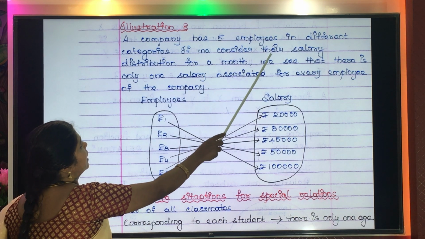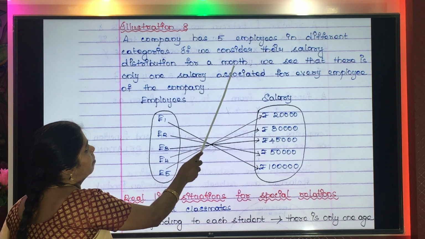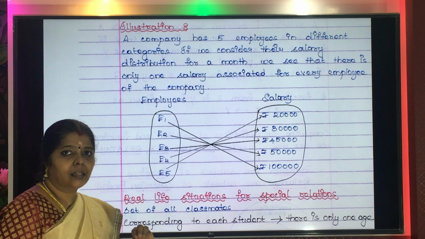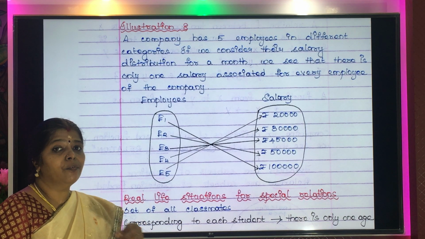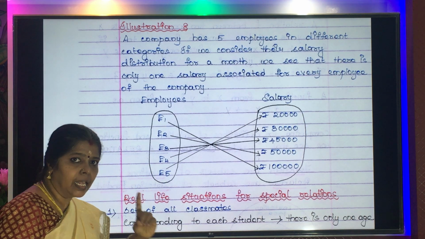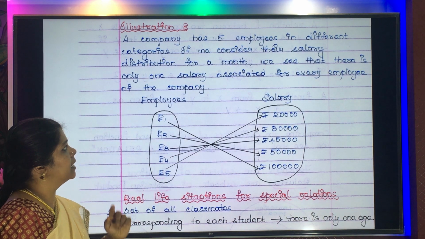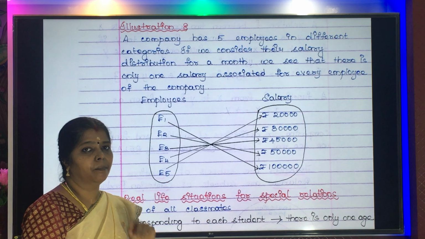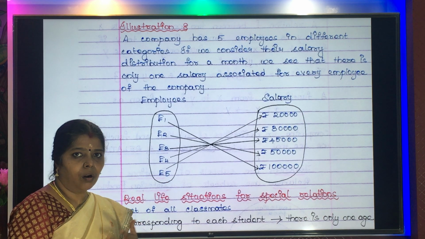If we consider their salary distribution for a month, now if you take their salary given for a month, we see that there is only one salary associated with every employee. Your parents are all working, right?